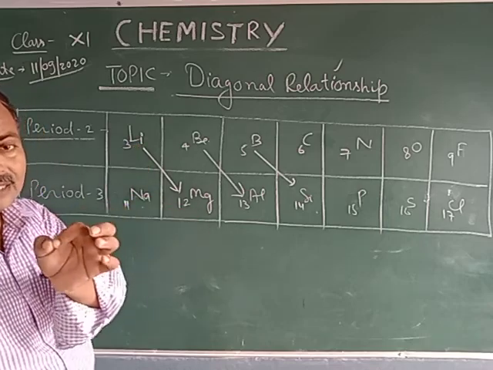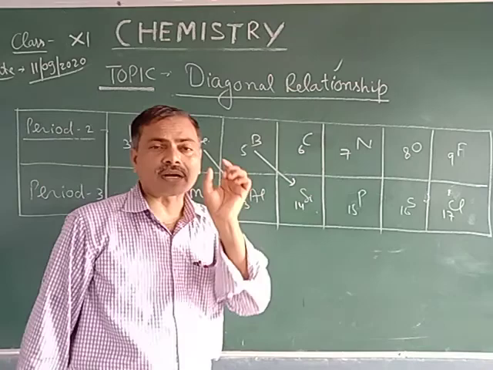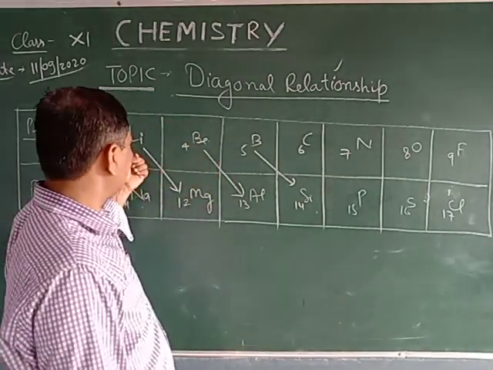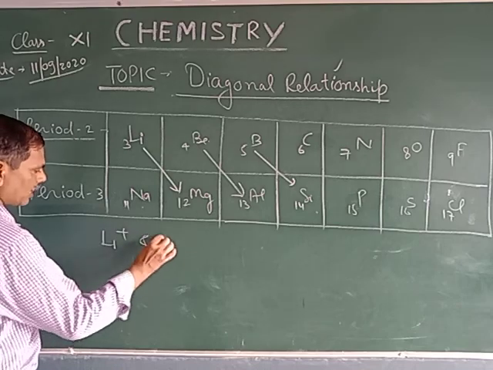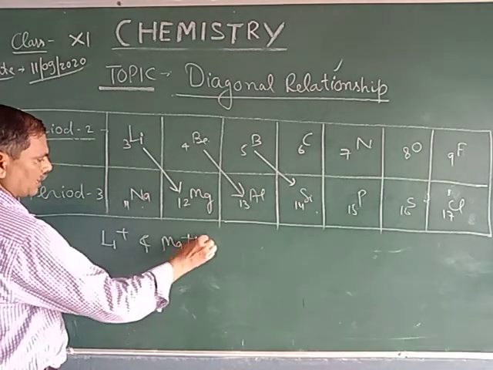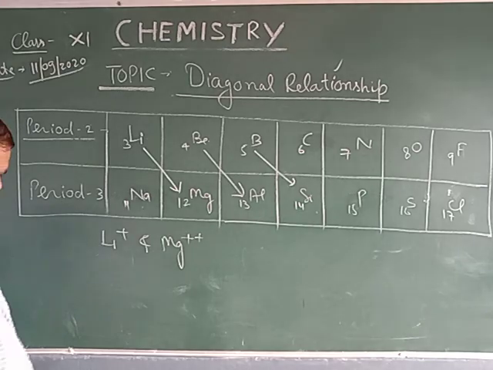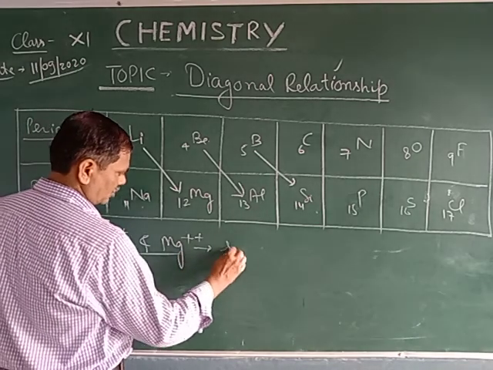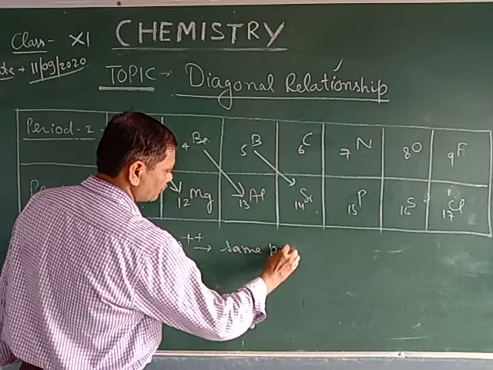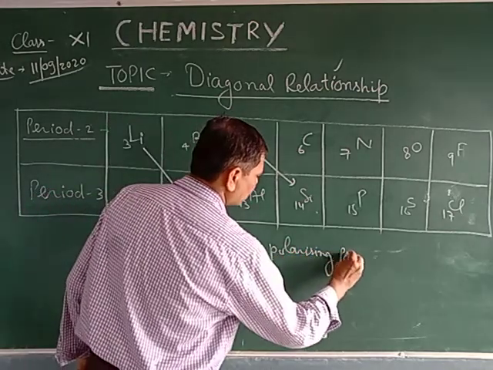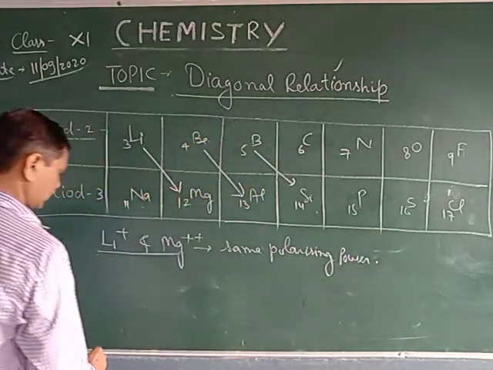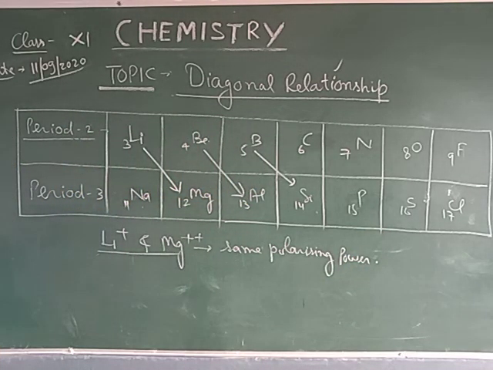You can write the sentence: lithium ion and magnesium ion have the same polarizing power.